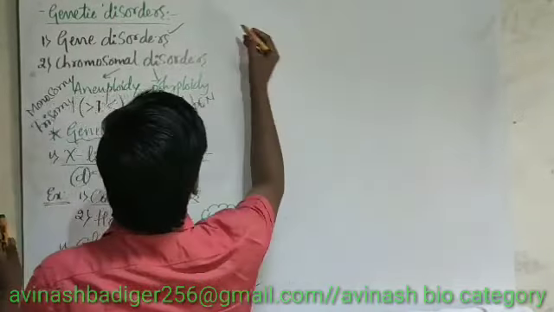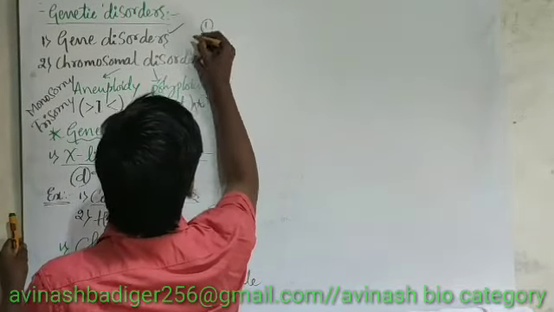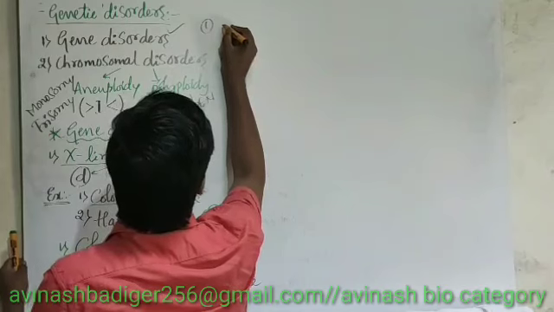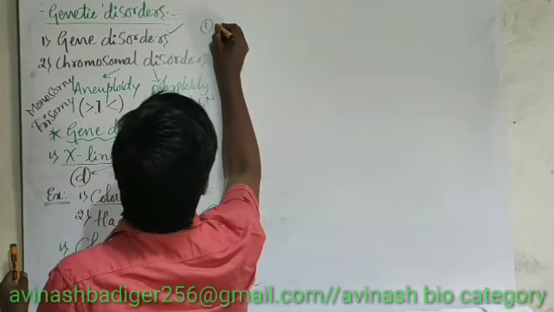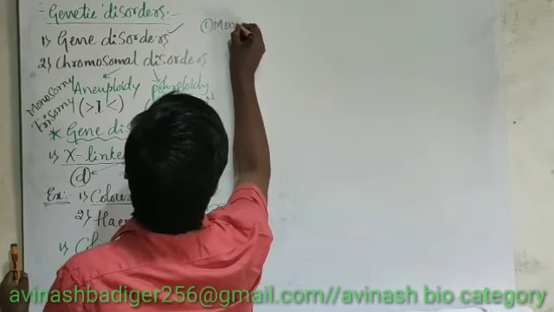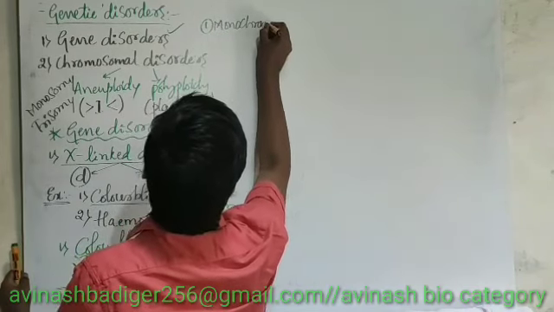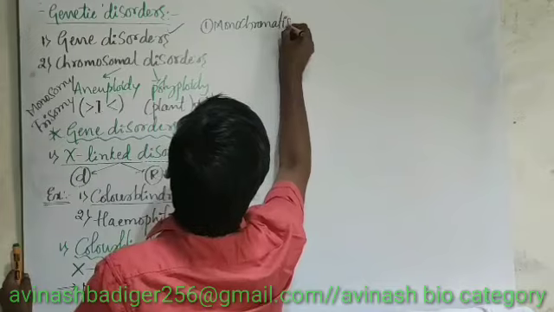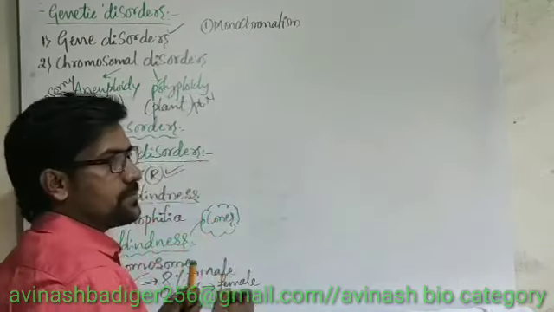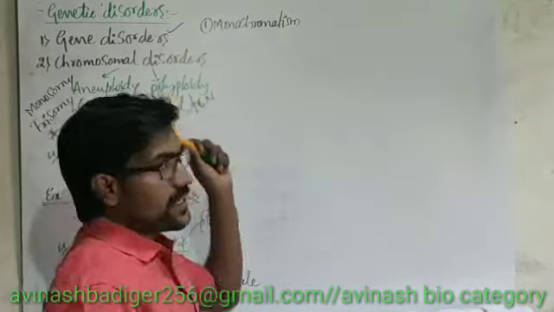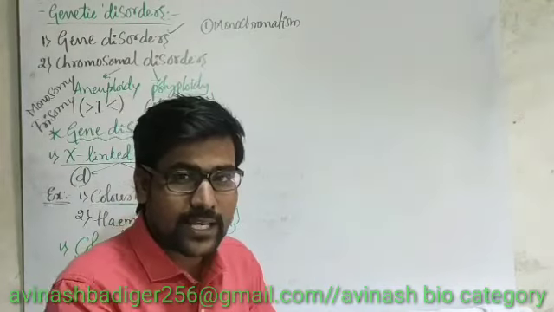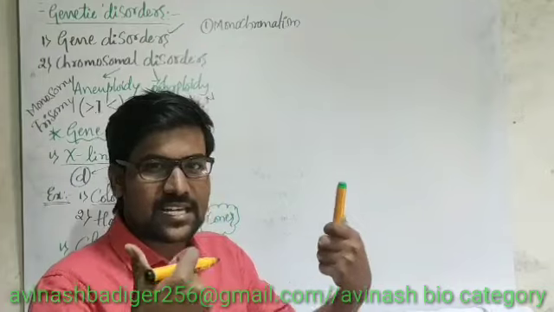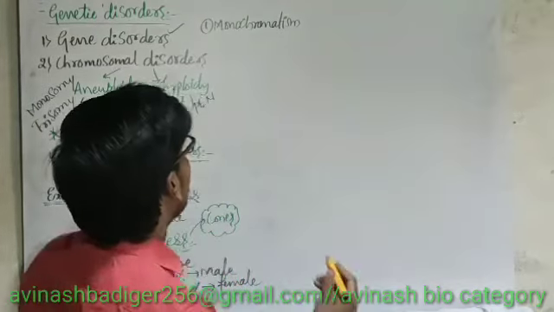The first condition is monochromatism, which means the person is totally color blind. He cannot differentiate any colors, just like black and white maybe.